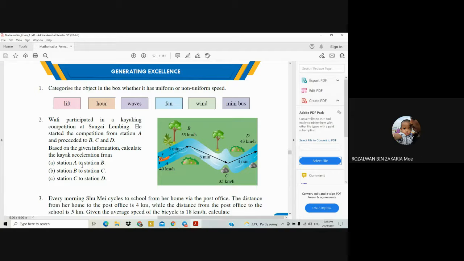Are you sure? Look at the unit there. Is the unit for the time the same? Same or not? So we have to make sure the time unit is the same for the speed and also the time here.